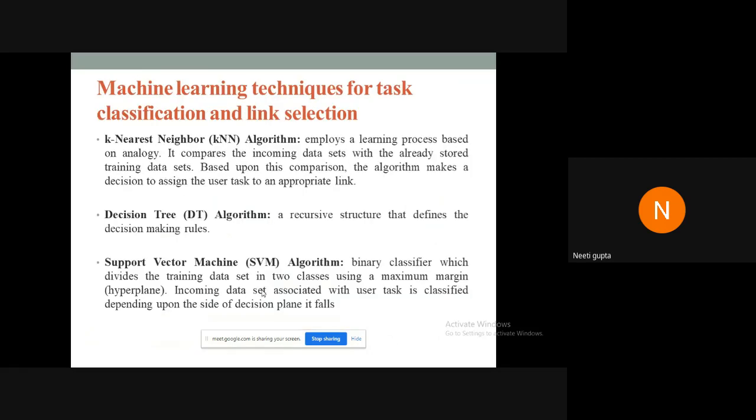Three different machine learning algorithms were chosen for this: K nearest neighbor, decision tree, and support vector machine. These three algorithms were applied to some data sets in the Classification Learner app of MATLAB, defining the rules for classification. We trained our data sample with these algorithms and checked the accuracy results of these three.